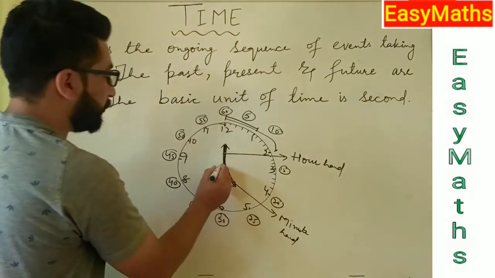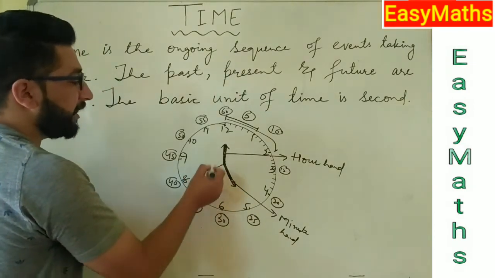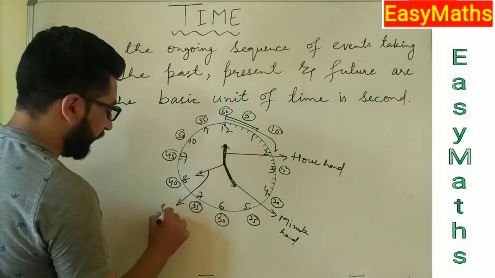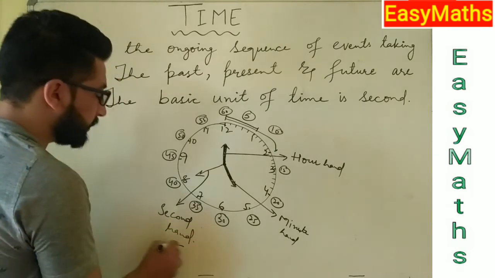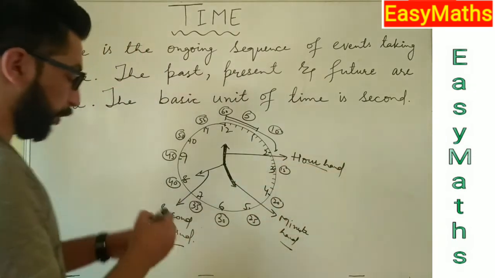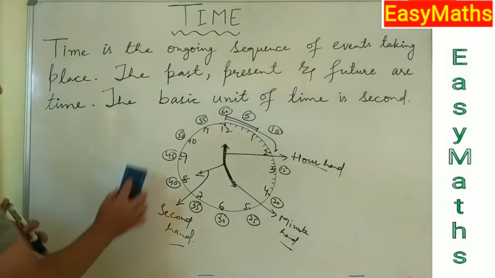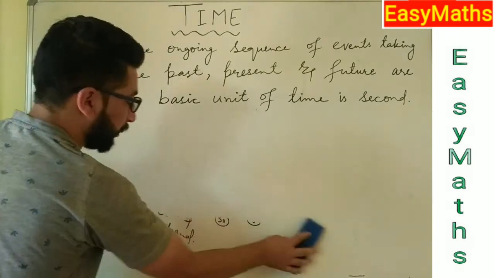And then there is one more hand which is usually of a different color and is thinnest of all, that is the second hand. So students, these are the three hands in our clock: hour hand, minute hand, second hand. So remember them.